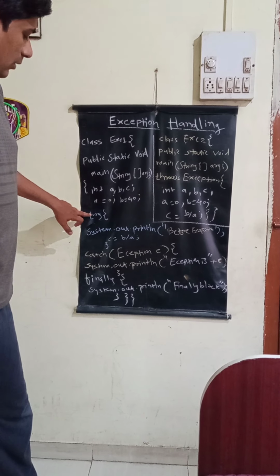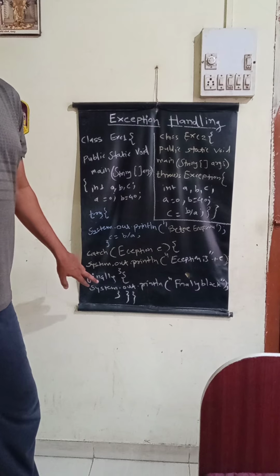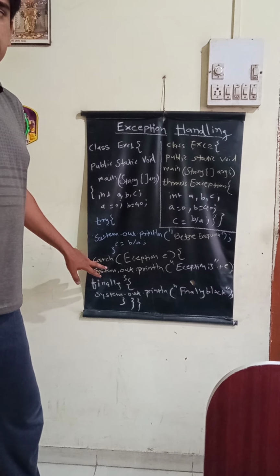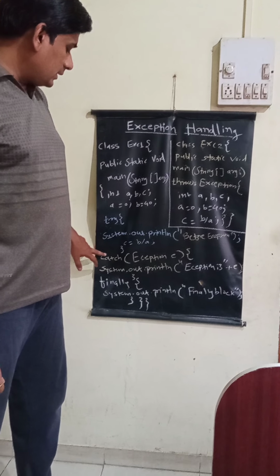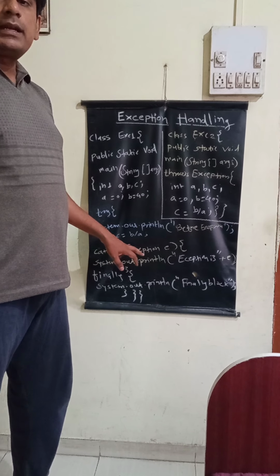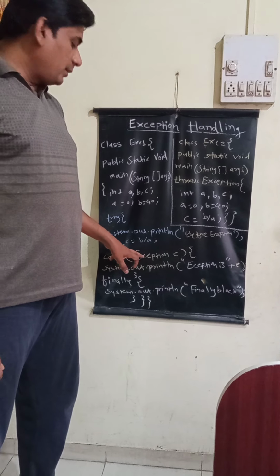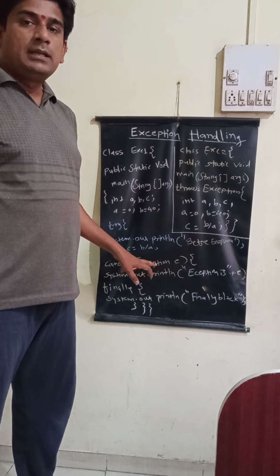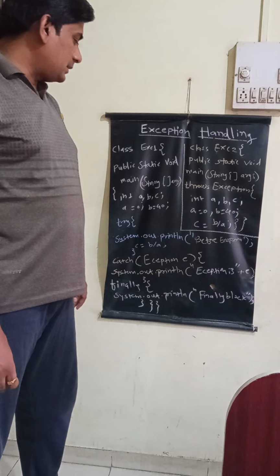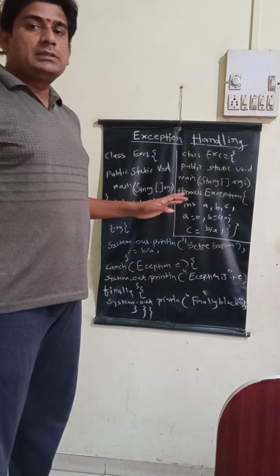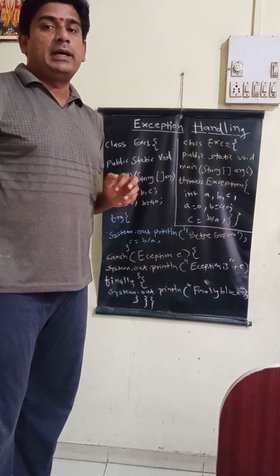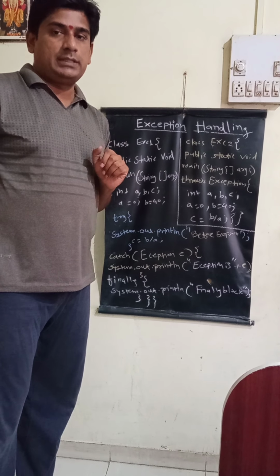Now for a single try block we can write multiple catch blocks. Here for every catch block we can write down different types of exception to be caught, such as arithmetic exception, it can be array index out of bound exception, or class not found exception. And there are some exceptions, those are system generated exceptions. These will be handled automatically by the JVM, that is Java Virtual Machine. Thank you.